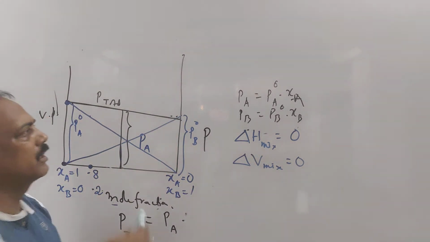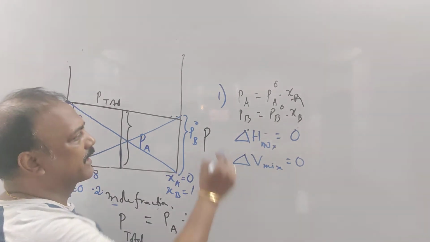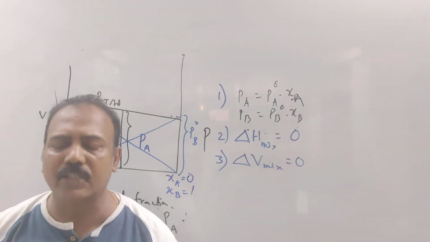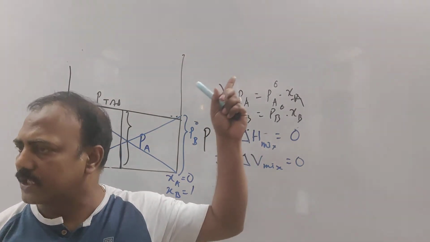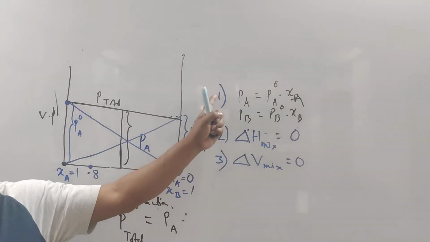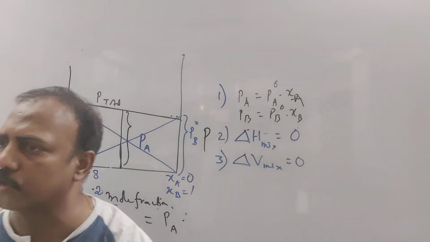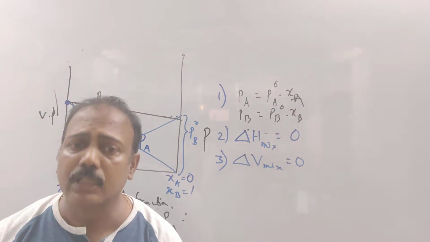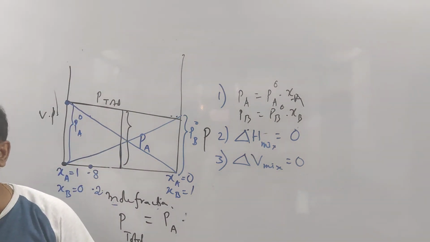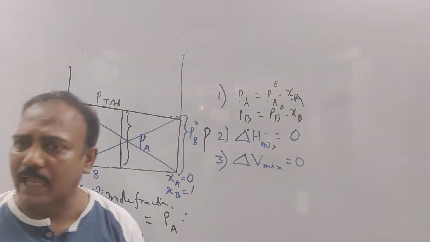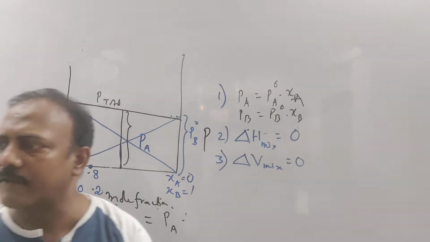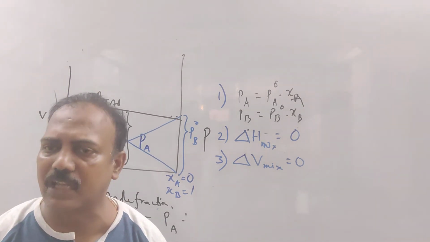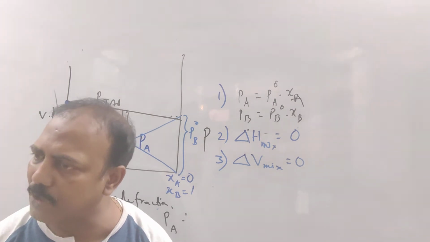So ideal condition means what? This is the first condition, this is the second condition, this is the third condition, where a solution of volatile solute behaves ideally. Out of that, the first one is Raoult's law. The second is the thermodynamic expression, that is delta H due to mixing should be equal to 0, and delta V due to mixing also should be equal to 0. But as I told, there are so many solutions which vary from the ideal behavior. Some vary in a positive manner, some in a negative manner. Depending on that, these varied solutions can be of two types.